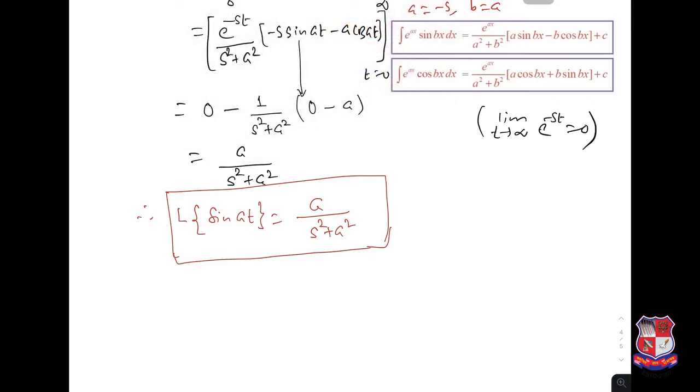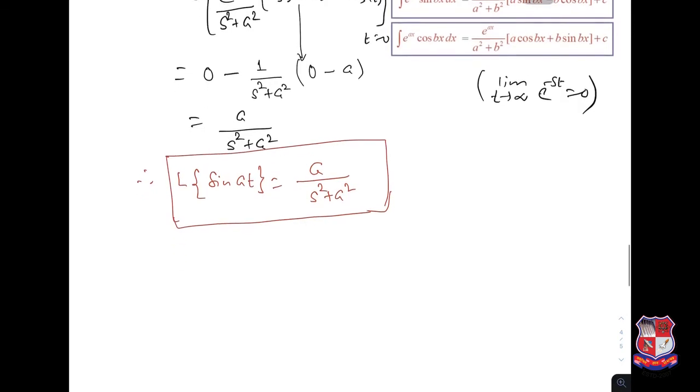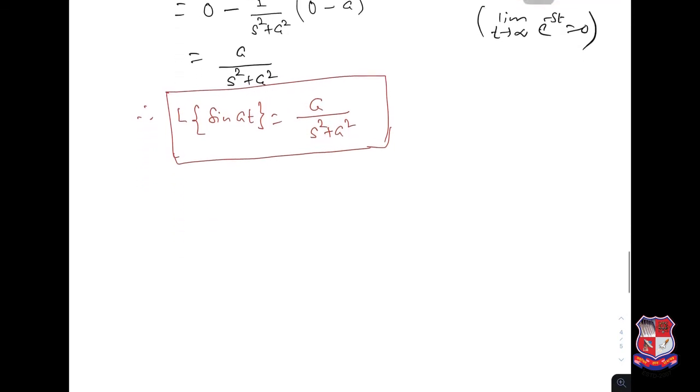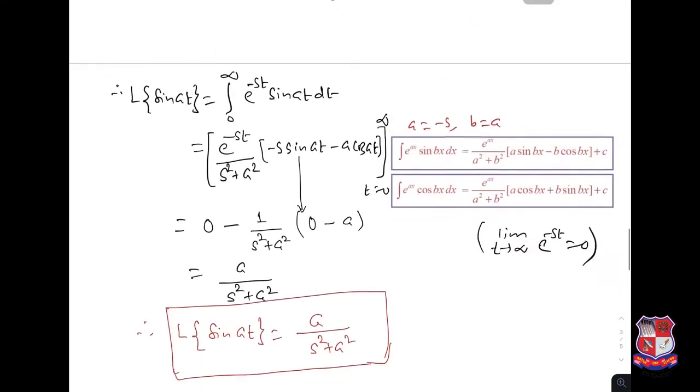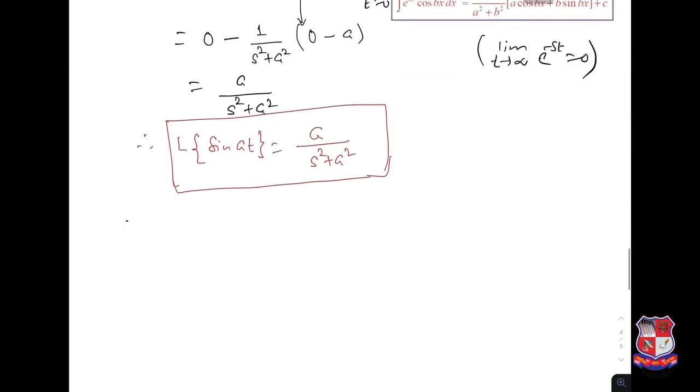Let us find the Laplace transformation of cosine at. Again we can use the formula. So f of t equal to cosine at.